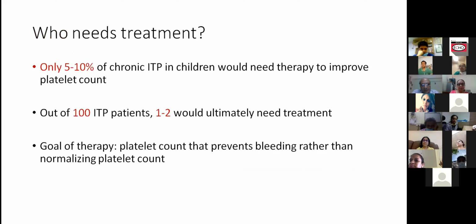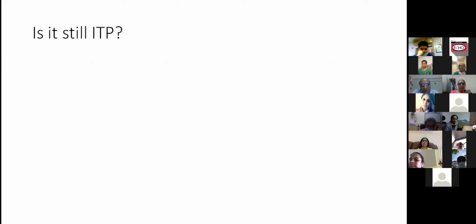So only out of every 100 ITPs, eventually the ones which will be chronic symptomatic ITPs, which would have mucosal bleeds, would probably be 1 or 2. So only those patients are treated. Next slide. I think we'll quickly advance the slides.